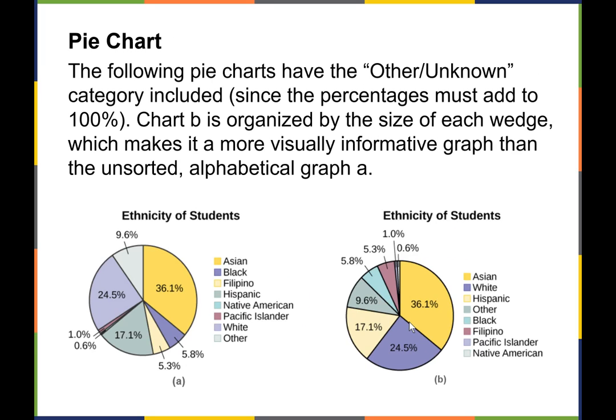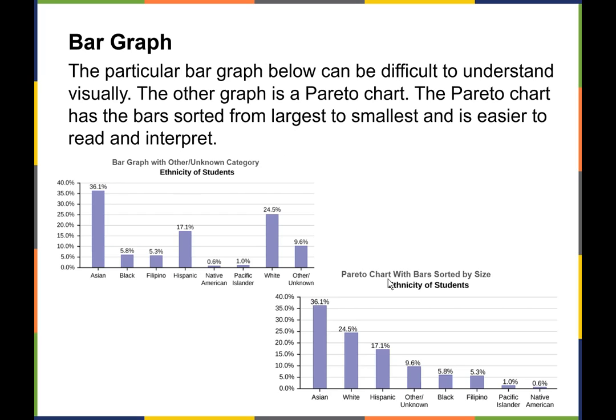Here's another pie chart. When the percentages don't add up to 100%, what you can do is put in something like "other." That helps to fill in some gap if you don't have all the information. This one looks a little bit nicer. I think chart B here looks a little bit nicer because they went from largest to smallest wedge. It's a little bit easier to read. So that's another example that we do.